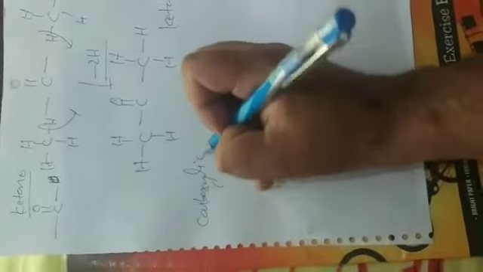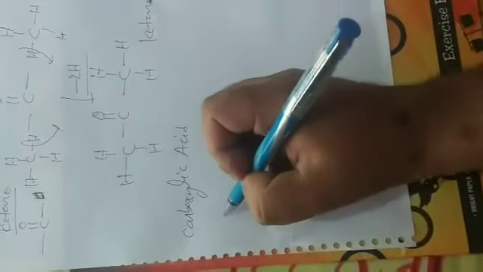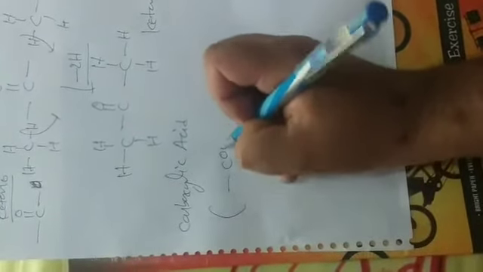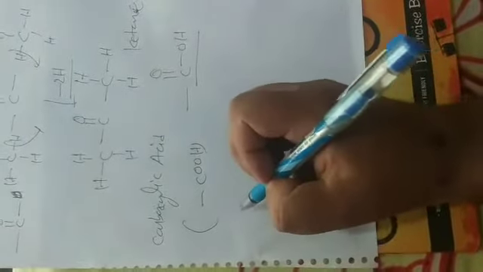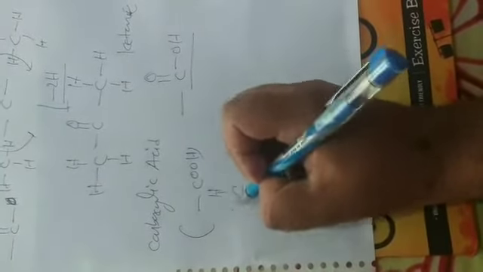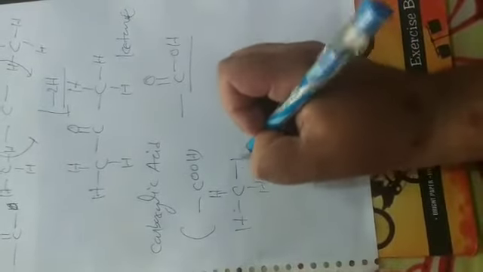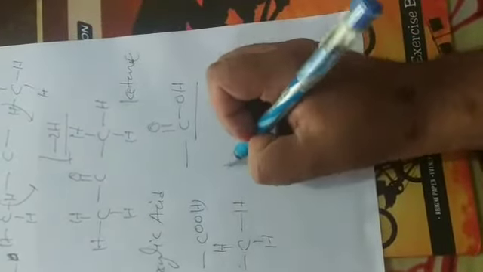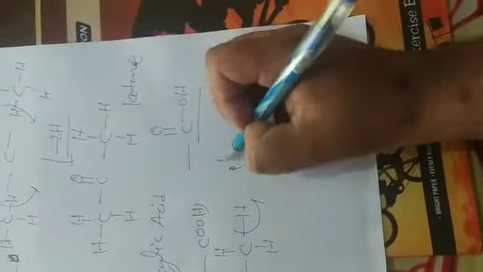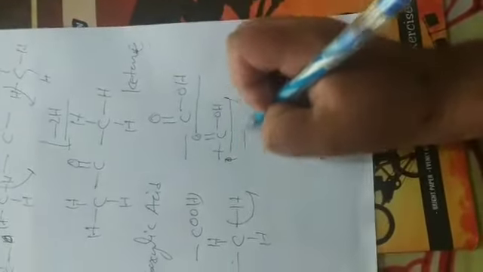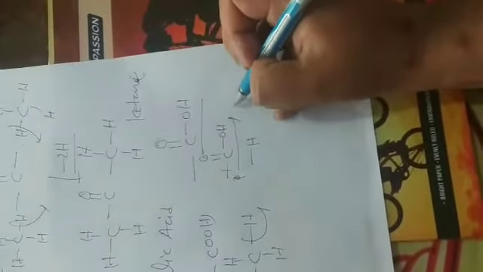Next is carboxylic acid. The functional group of carboxylic acid is COOH, which is also represented in bonding form. Suppose methane is used as the hydrocarbon chain, then one hydrogen is replaced and the COOH group is added in this chain.